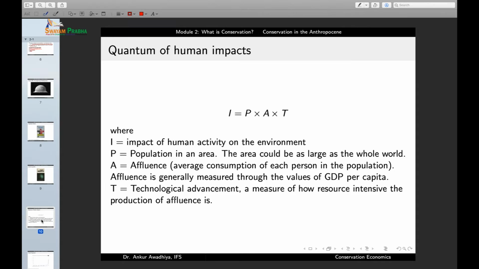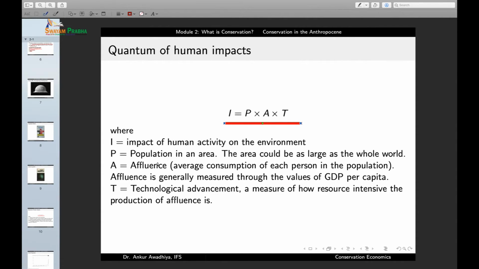And we started talking about how do we quantify the impacts that humans are having on the environment. And we came up with this formula: I is equal to P into A into T. I here is the impact of human activity on the environment. P is the population in the area, and this area could be as large as the whole world. So what this formula is saying is that if the population increases, the impact of humans also increases. So I is directly proportional to P.